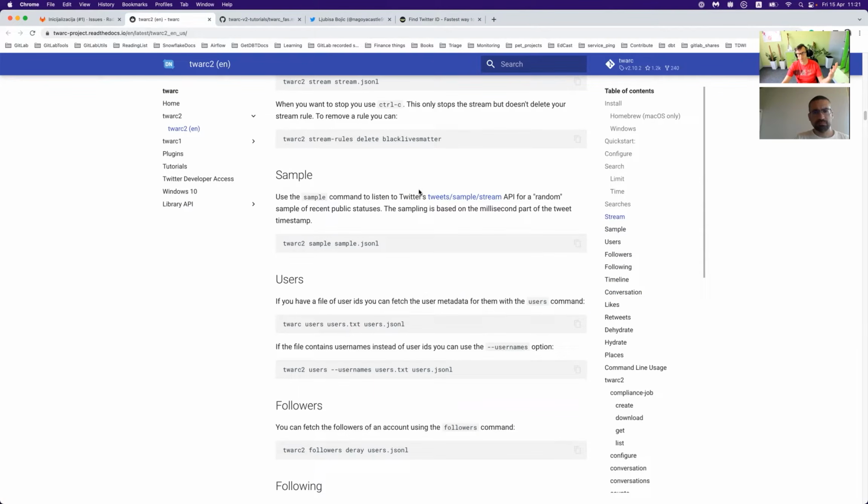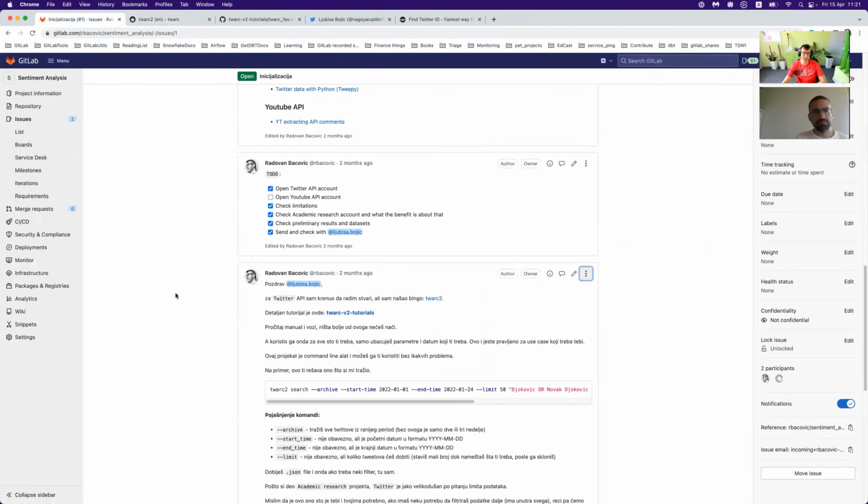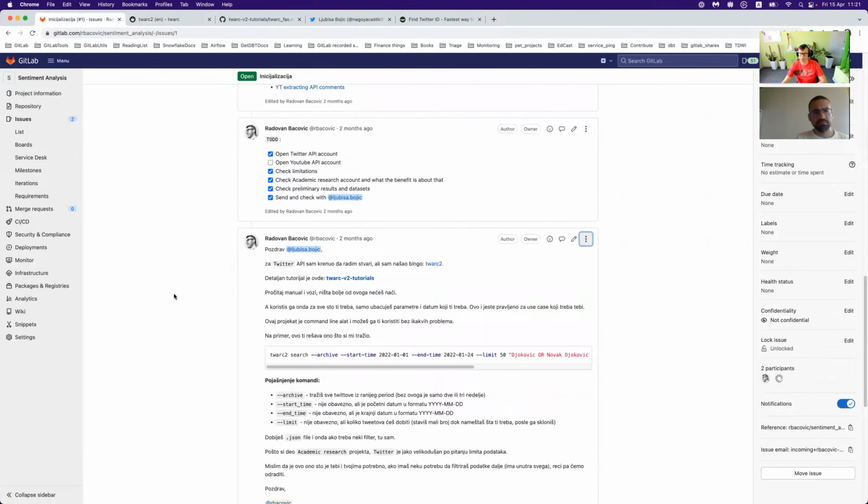As I said, if you're part of the academic community, you can go deeper. If not, it's a much humbler set of data. But the good thing here is very simple usage and very powerful filtering. This is the typical command for how you search the data: twarc2 search, archive to go deeper in time, start time, end time, with some limitations.